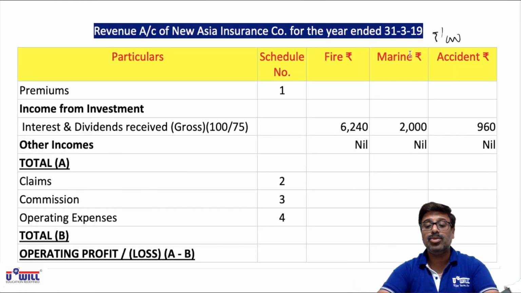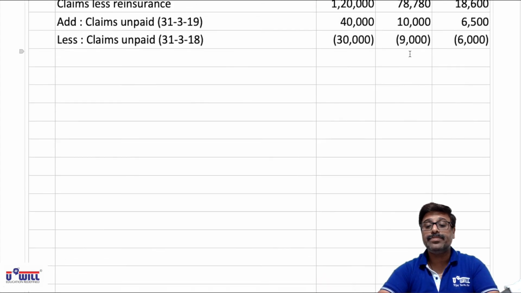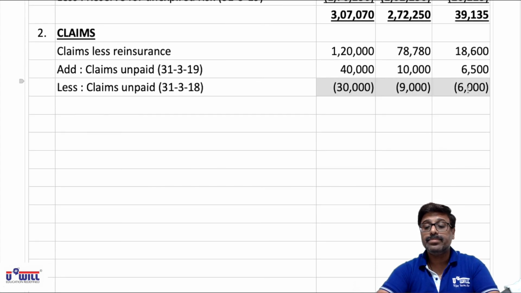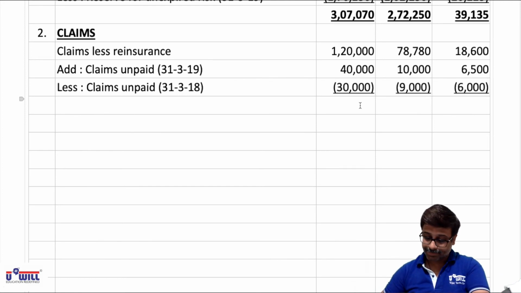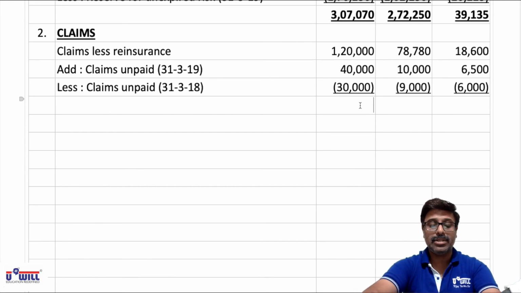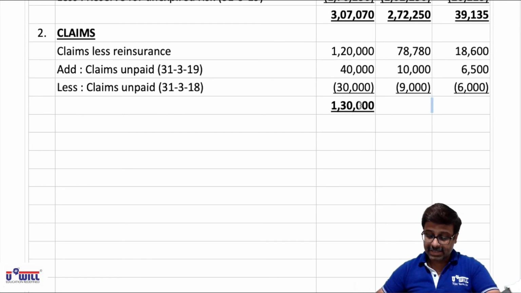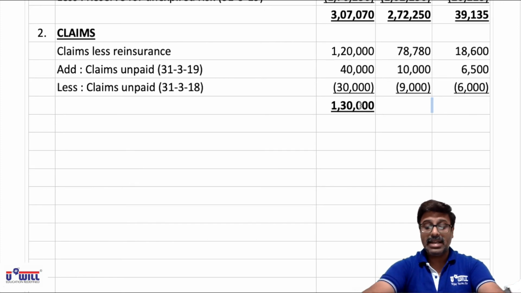Yes, so let's do the total of claims schedule. Do it everyone. 1,20,000 plus 40,000 minus 30,000, that is 1,30,000. Then 78,780 plus 10,000 minus 9,000, that is 79,780.